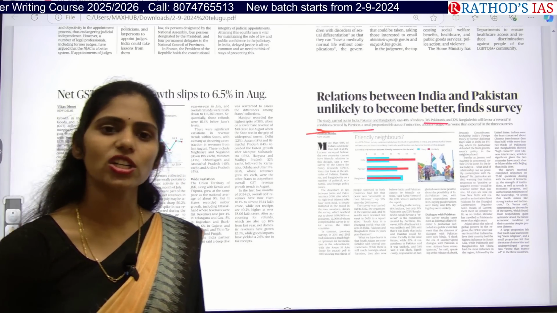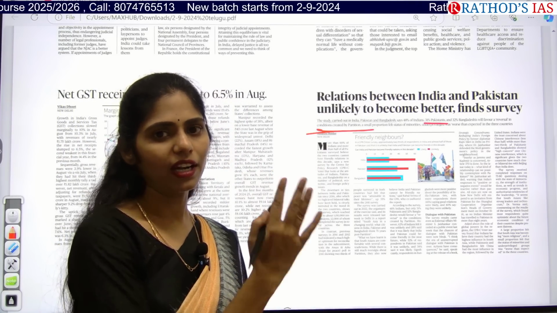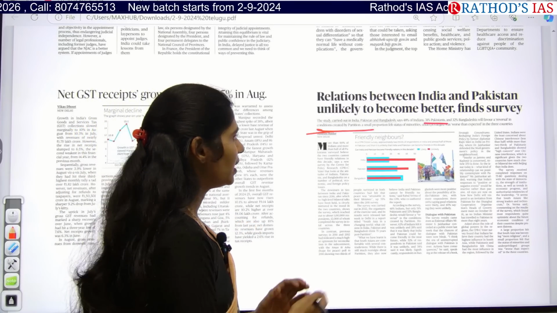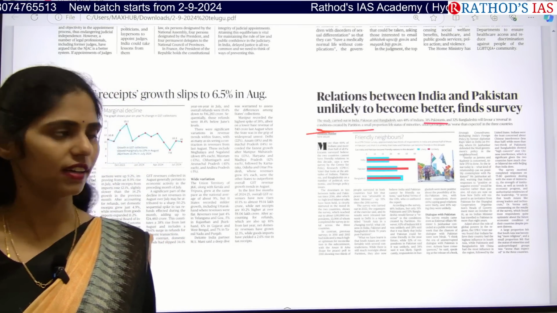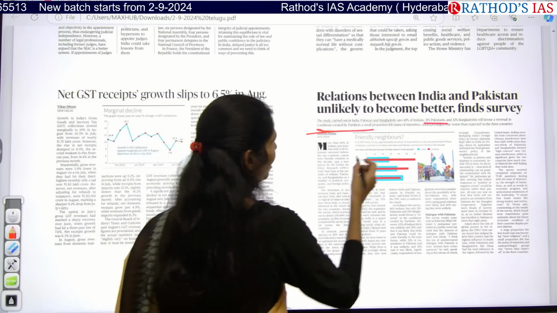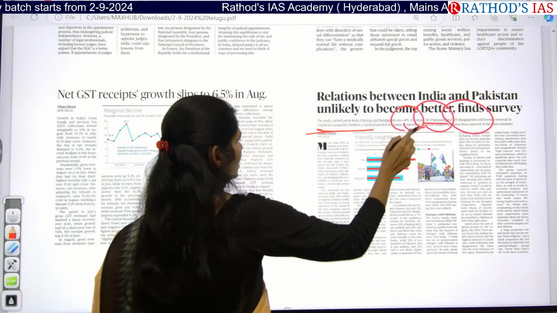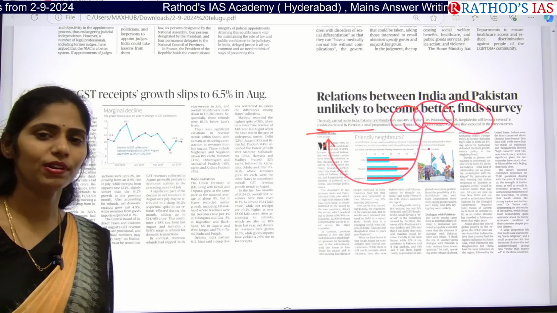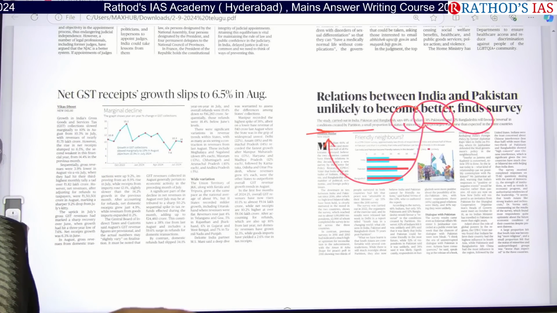The partition happened in 1947, before we got independence, and it was proposed by the Mountbatten Plan. Because of partition, India and Pakistan were divided, right? Again, about 48% of Indians, 31% of Pakistanis and 32% of Bangladeshis want to go back towards the conditions before partition. This is what was mainly said, and I will be sharing these notes in our group.